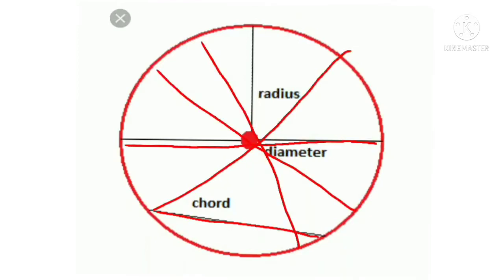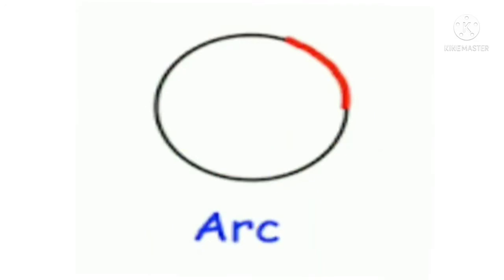Next one is the arc. An arc is a part of the circle. So this one is an arc, a part of the circle. We can divide it into a minor arc and a major arc.